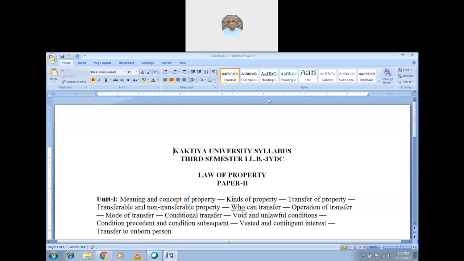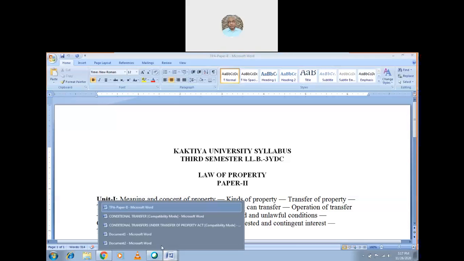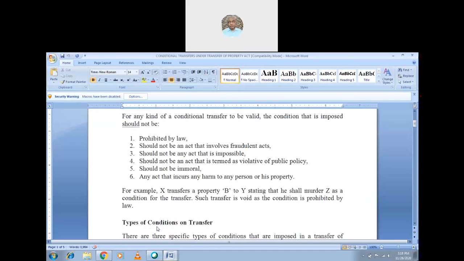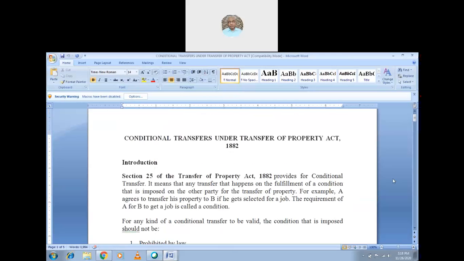Welcome. I'm sure people are joining one after another. Even one student is there. My class will be as usual, as I promised earlier, so that we can see what conditions should be there for the transfer. Let us see the conditional transfers. Are you hearing me? I want to get the confirmation from you. Yes, are you hearing me? Yes, sir. Very good. So now I can proceed without any hesitation.